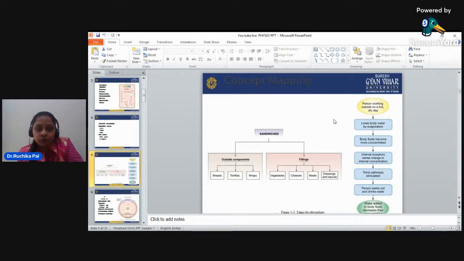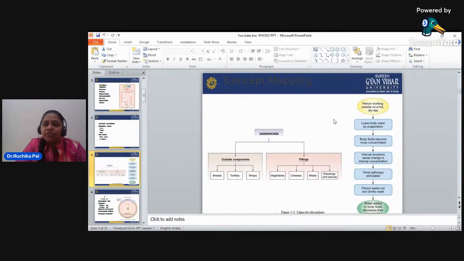Here you can see the flow chart, which has the outside components and the fillings. To give an example of a sandwich, the outside components are the bread, tortillas, or wraps in which you wrap the fillings. So what are the fillings? These are the vegetables, cheese, meats, dressing, and sauces.